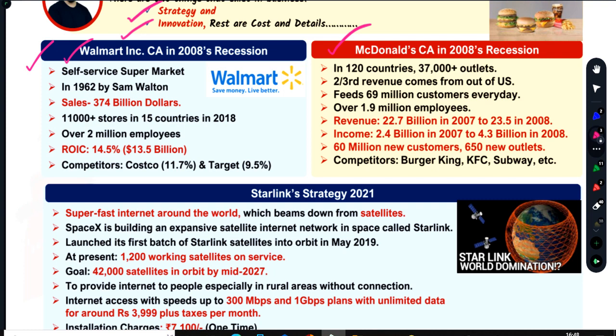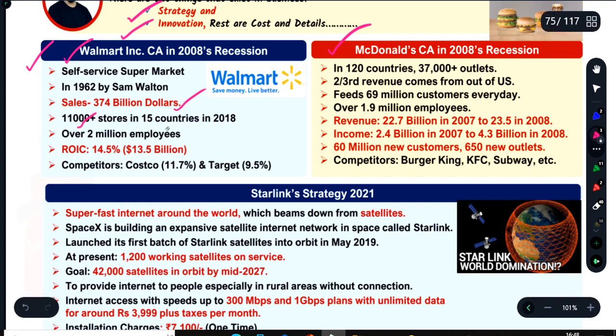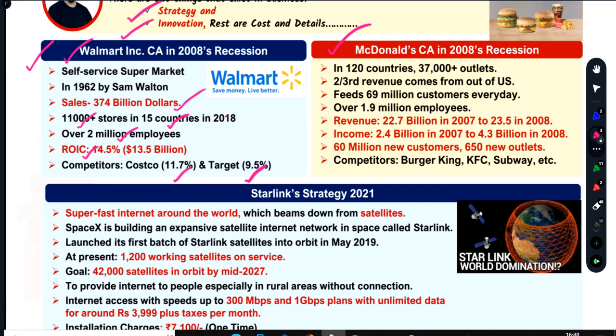So in 2008, you can see the figures. They have 374 billion dollars in sales, 11,000 stores, 50 countries, over 2 million employees. ROIC, return on invested capital, was 14.5%. 13.5 billion they earned during recession, whereas their competitors earned only 11.7 and 9.5%. So recession had no impact on Walmart, and it is still the world's number one retailer.